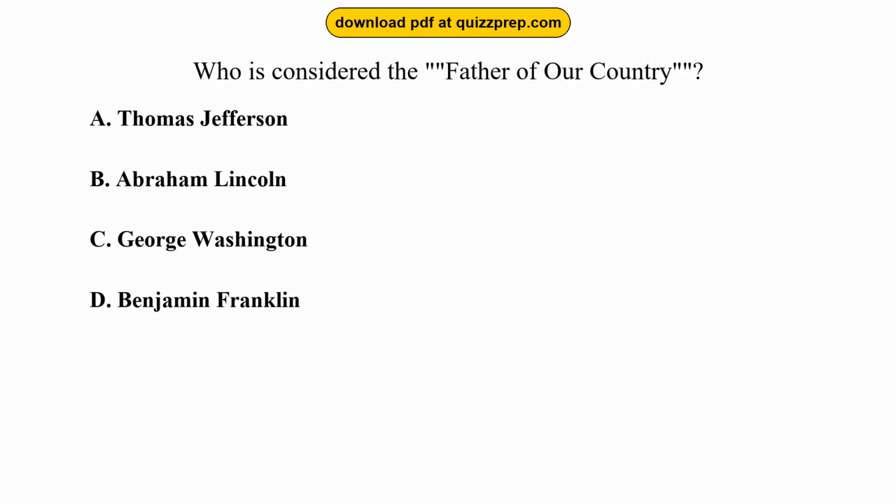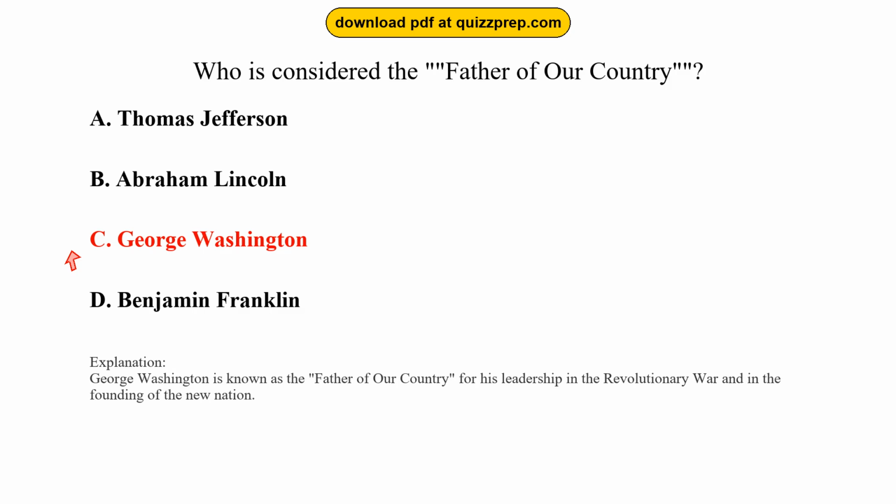Question 3. Who is considered the father of our country? Option A, Thomas Jefferson. Option B, Abraham Lincoln. Option C, George Washington. Option D, Benjamin Franklin. The correct answer is option C, George Washington. George Washington is known as the father of our country for his leadership in the Revolutionary War and in the founding of the new nation.